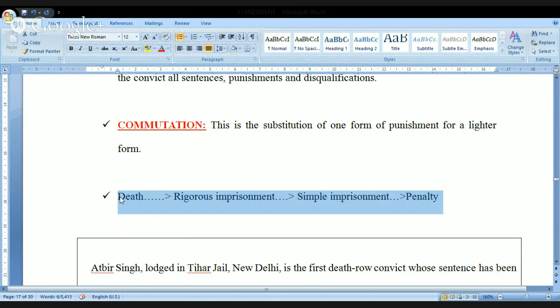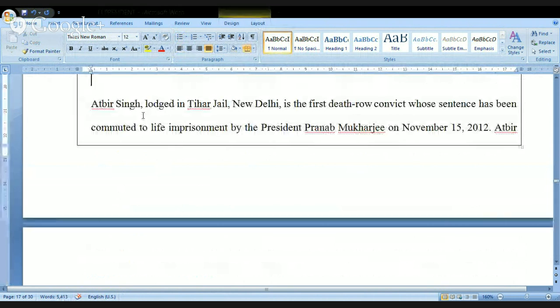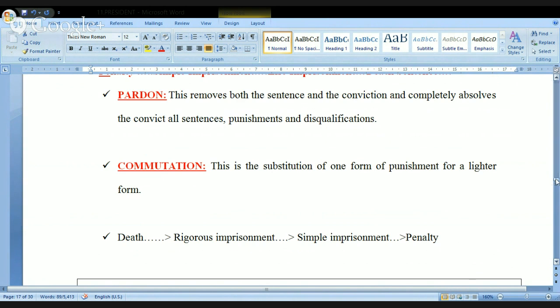Very, very important. Okay. Now look at this. So I have something. Let me read it for you. Adbir Singh, he was lodged in Tihar Jail, New Delhi, is the first death row convict whose sentence has been commuted to life imprisonment by the President Pranab Mukherjee on November 15th, 2012. Otherwise, by the time Mr. Pranab Mukherjee becomes the President of India, there are so many mercy petitions that are pending. But Adbir Singh, who was there in New Delhi in Tihar Jail, he was the first person who got the commutation from Pranab Mukherjee.